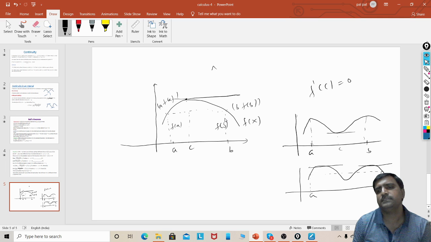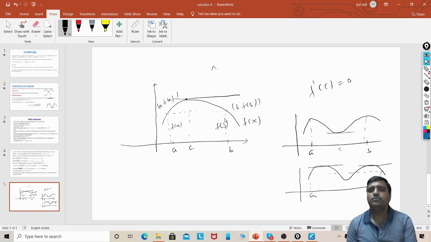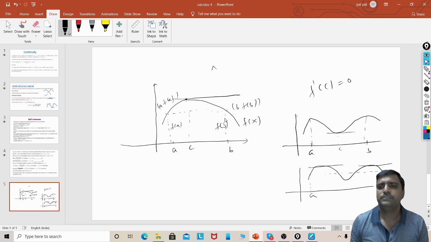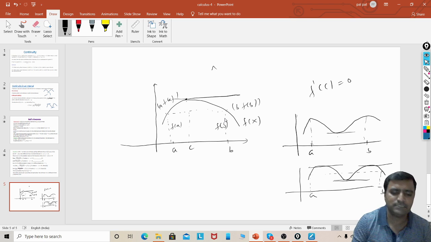Yes, in this case we have two such points. So there may exist more than one such point. Here there are three points, but Rolle's theorem says that at least one such point will definitely exist.